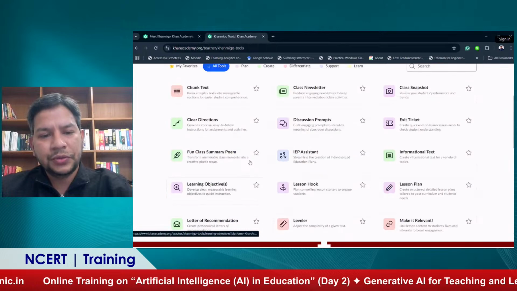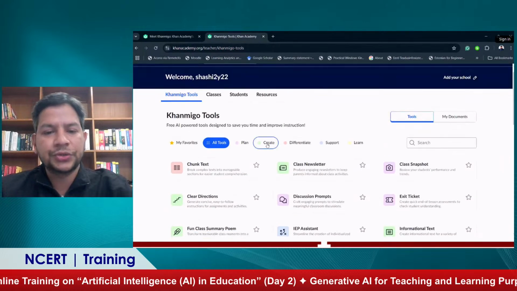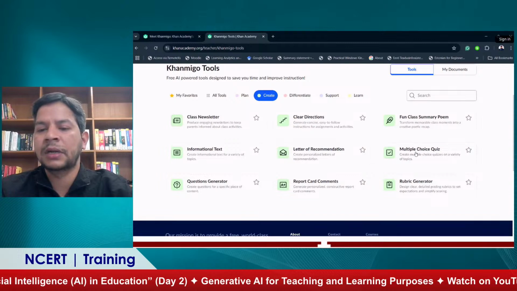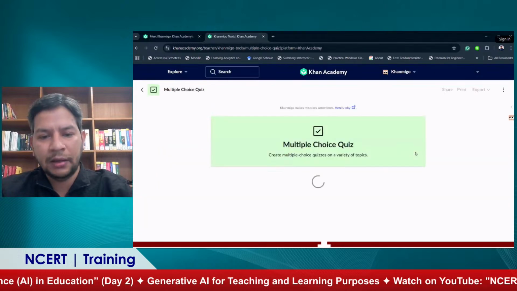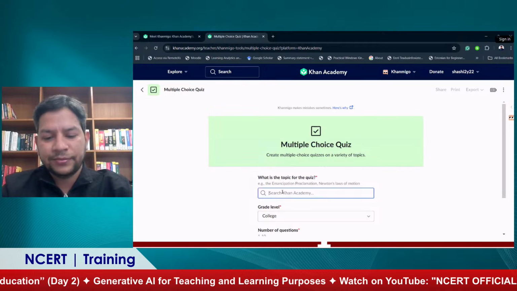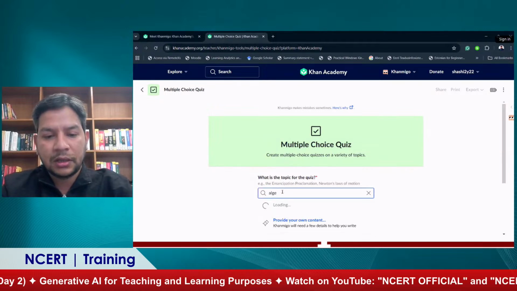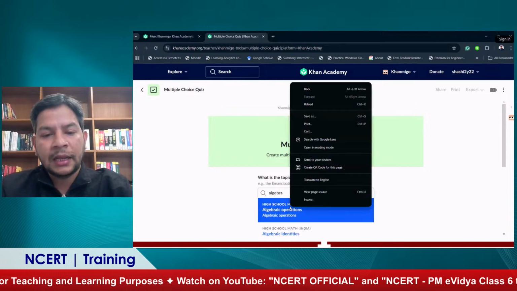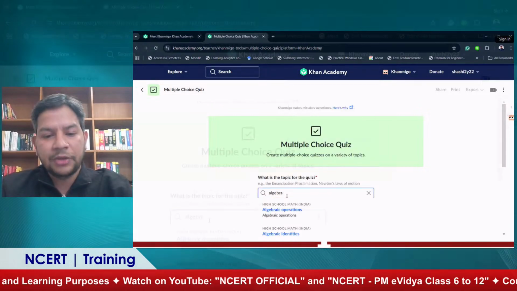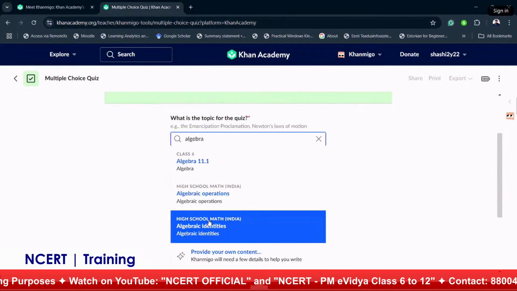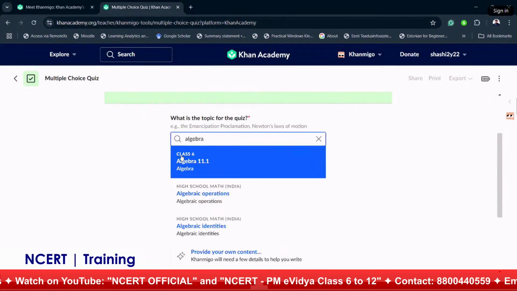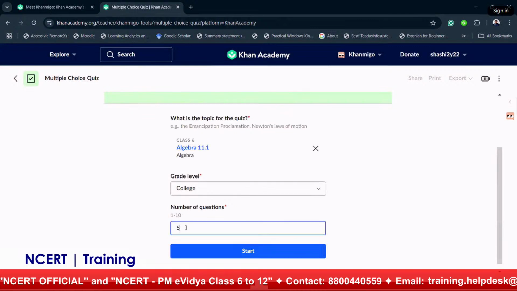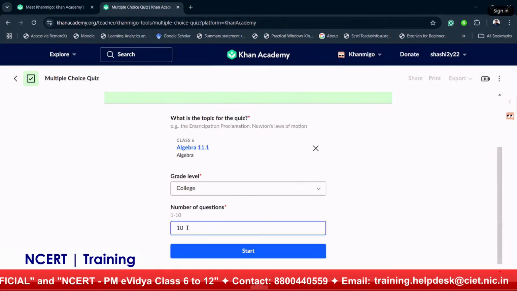Now what I want to do is create some quiz. So I will go into Create, then I will find some tools here. For example, here is the multiple choice quiz. I go there and type, for example, that I want to create questions related to algebra, mathematics. The moment you write algebra, you will see all the levels of algebra here. So for example, I select class 6 algebra 11.1, then I want to create, let's say, 10 questions.